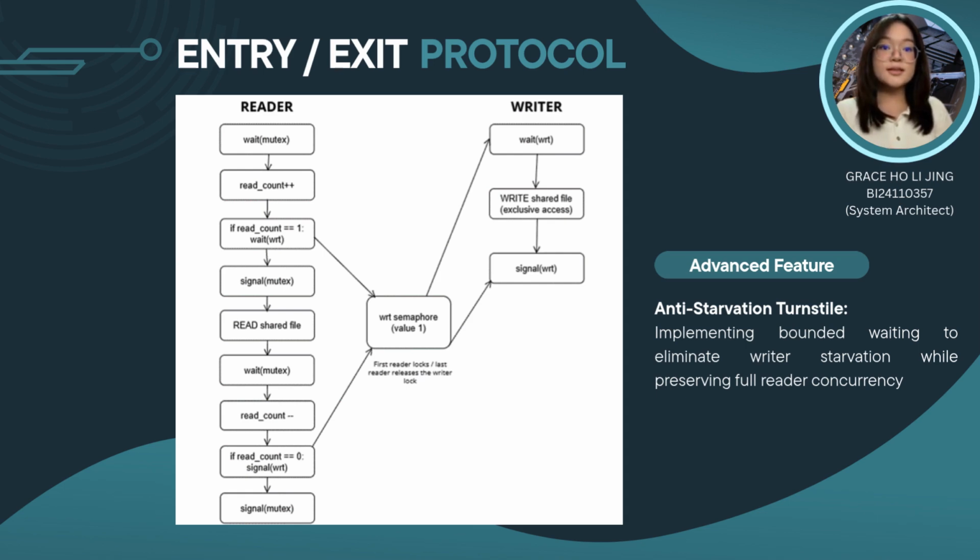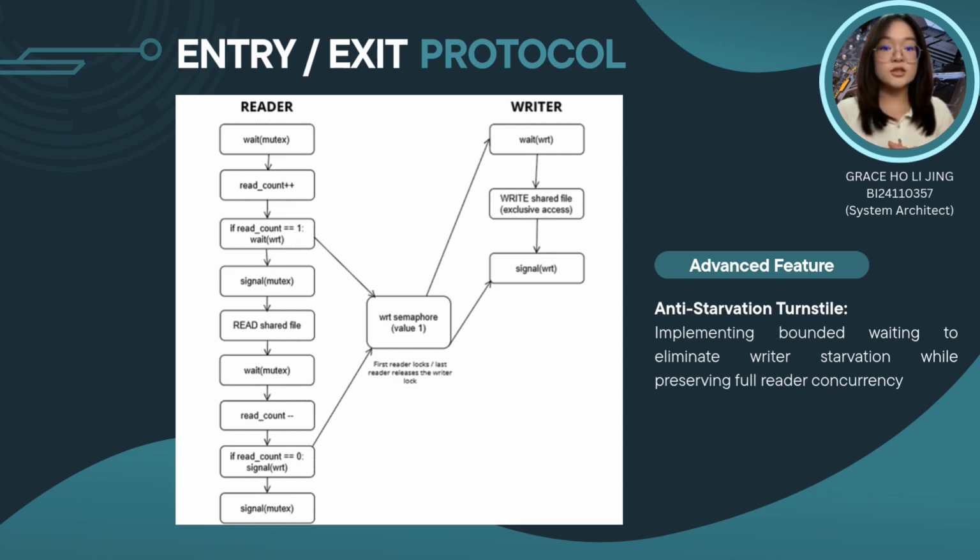Second, to guarantee synchronization correctness, we implemented the first reader-writer's logic using 3 core primitives: a read count integer, a mutex to eliminate counter race condition, and a write semaphore to enforce exclusive access for writers. Deadlock is prevented by enforcing a strict uniform lock acquisition order.